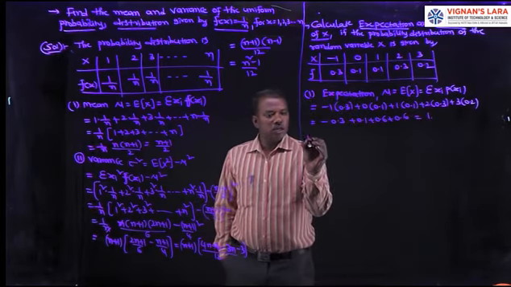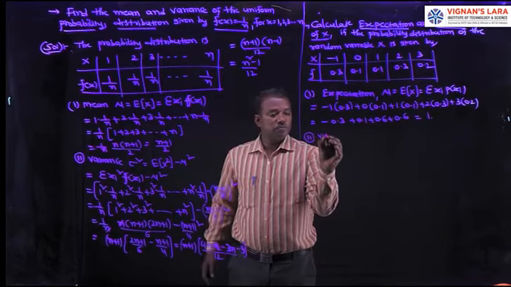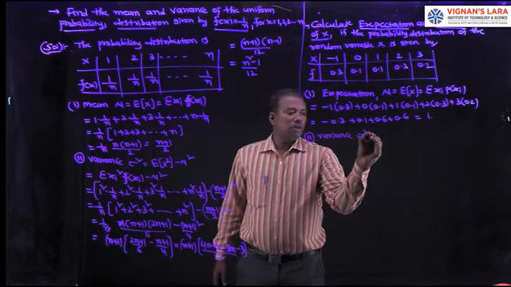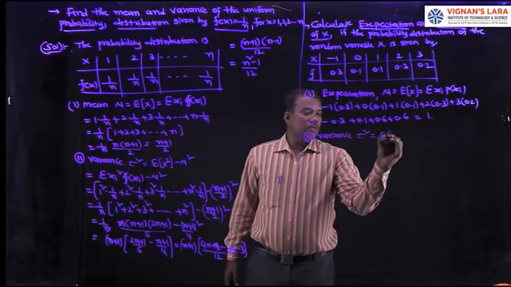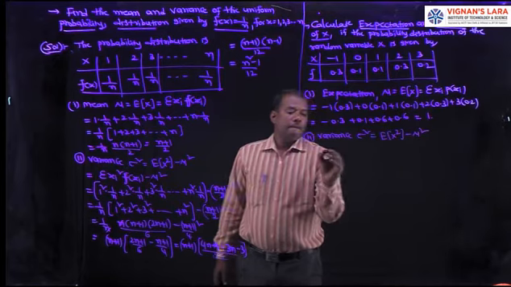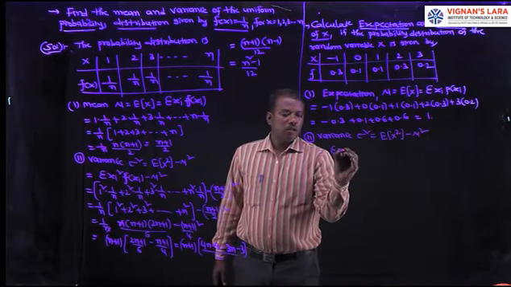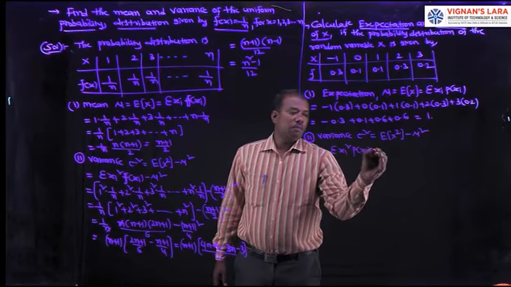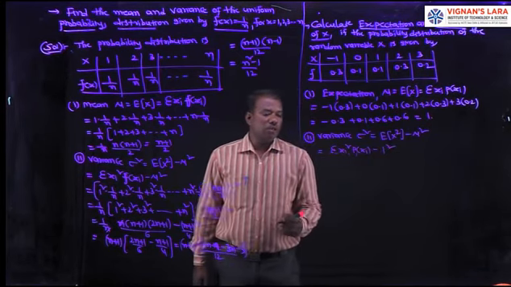Then coming to the second one, variance. Sigma square equal to E of x square minus mu square, that equals sigma xi square into p of xi minus mu square, that is 1 square.